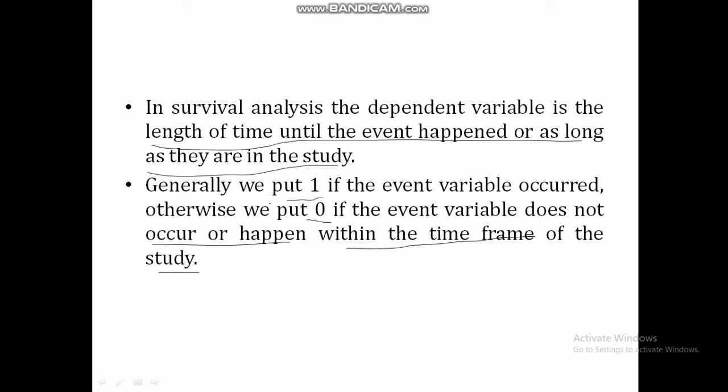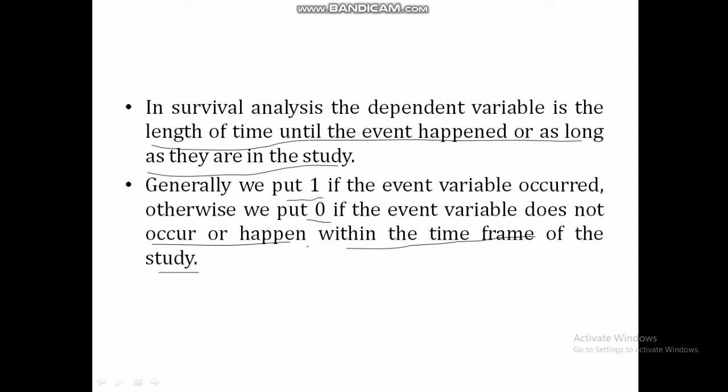For example, suppose a COVID patient: 1 means that patient has collapsed within the time frame, or he has not collapsed during this time frame. He may collapse after the time frame, but if he has not collapsed within the time frame, we put 0.